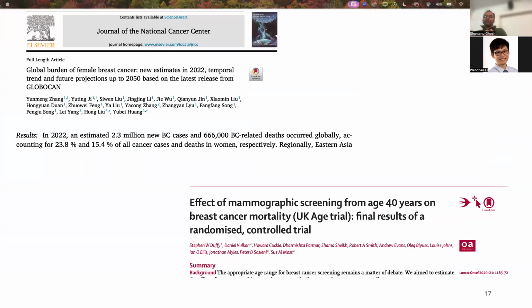But why do we focus on breast cancer? Because breast cancer is the most common form of cancer worldwide. In 2022 alone, it accounted for 2.3 million new cases, along with 650,000 new deaths. Detecting it early makes a significant difference, as studies show that early screening at the age of 40 can reduce the death of breast cancer by 25%.